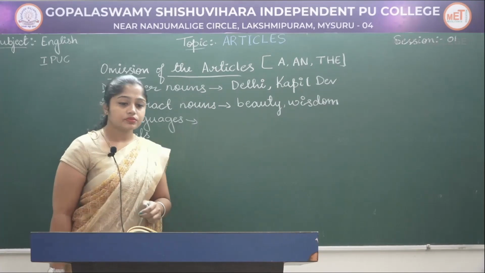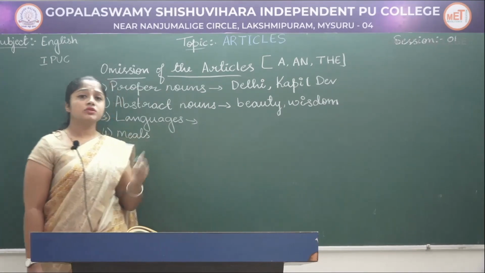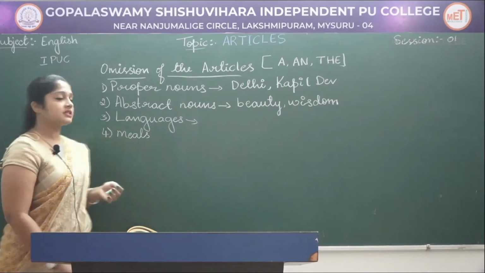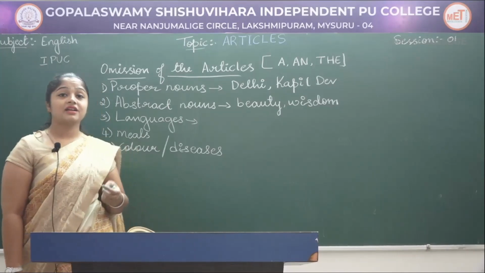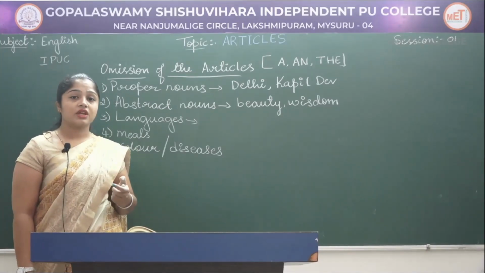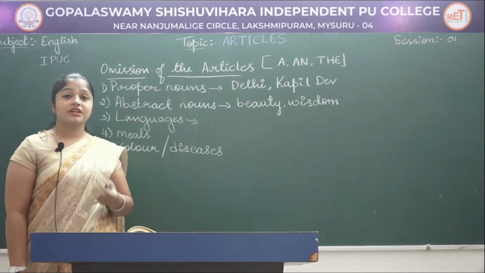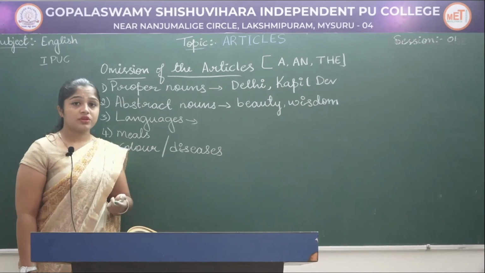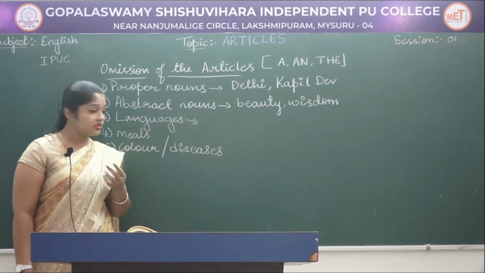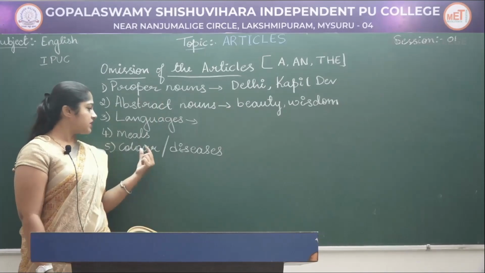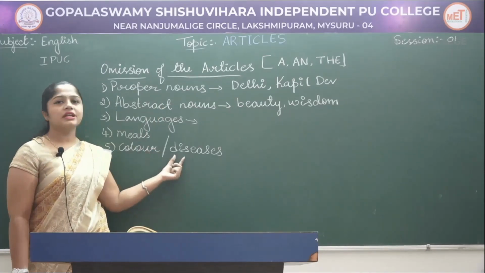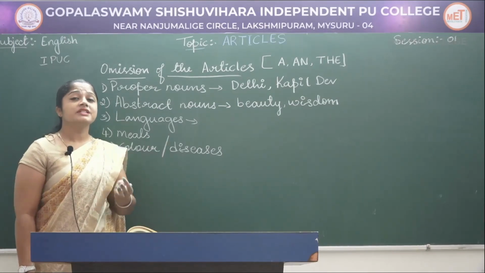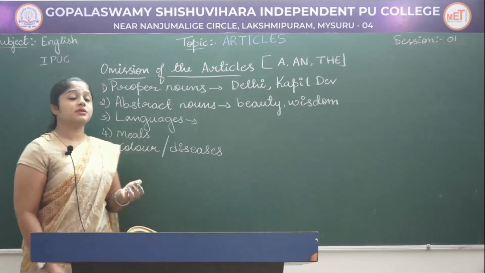Next, we should avoid using articles before the names of colors and diseases. For example, I like black color; black is my favorite color, right? And she was suffering from fever. I have headache. Understood? And also we have to avoid using articles before seasons, days and months.